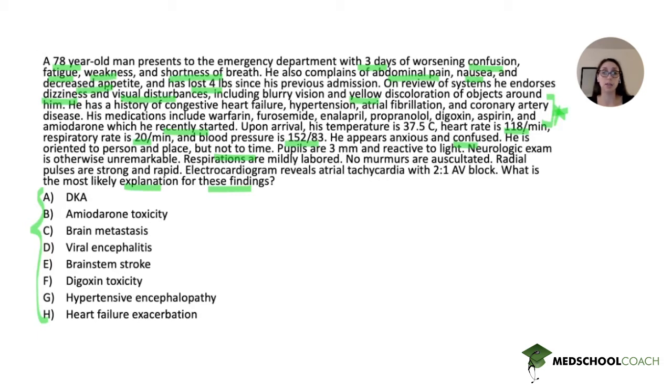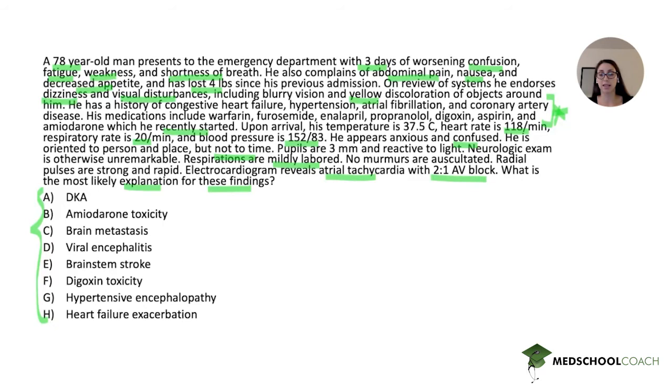Neurologic exam is otherwise unremarkable. Respirations are mildly labored. No murmurs are auscultated. Radial pulses are strong and rapid. So they're rapid because he's tachycardic, and they're strong, which means they're not faint, which is good given the overall presentation. That's reassuring. And electrocardiogram reveals atrial tachycardia with 2:1 AV block. We'll come back to this. We'll talk more about it.